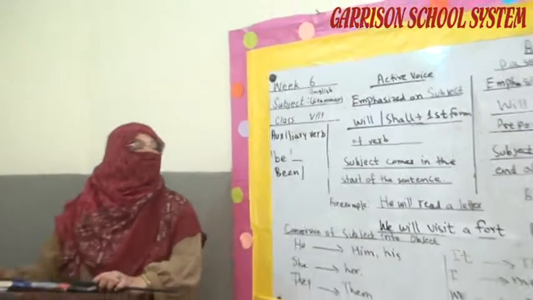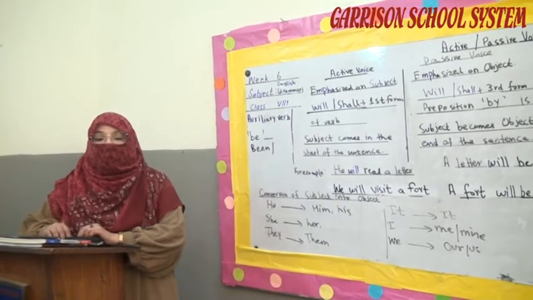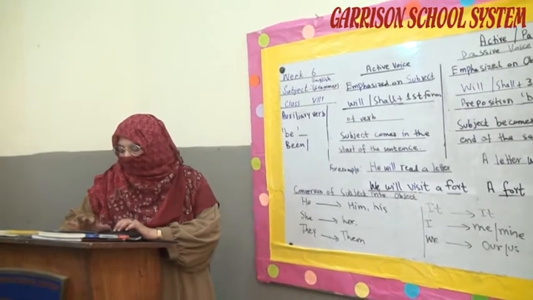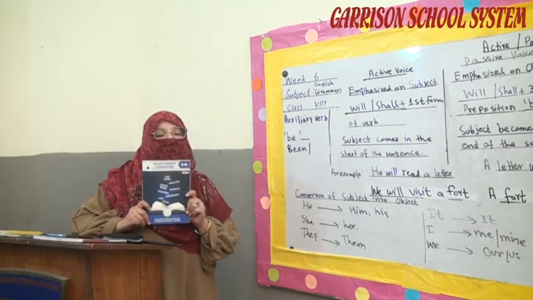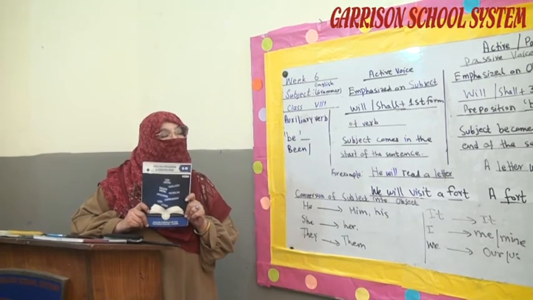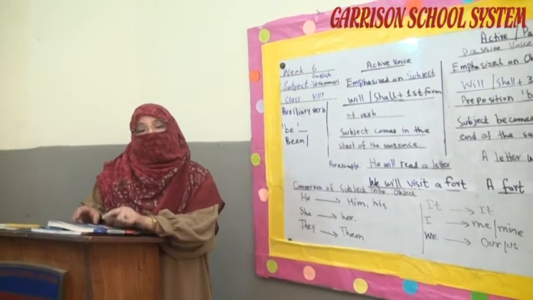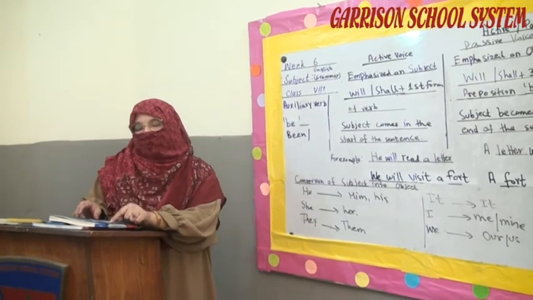So this is our lecture on the conversion of active voice into passive voice. I hope you can understand all the rules, and the exercise is given on page 166 of English Grammar and Composition by the Punjab Textbook Board. There are 20 sentences in this exercise, and that is your homework which you will do at home.